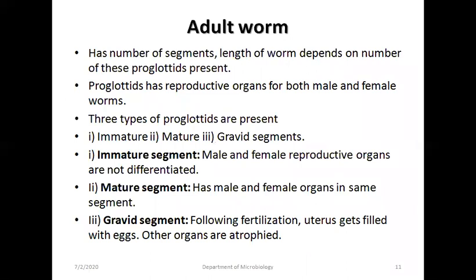The number of segments decides the length of that particular adult worm. The more proglottids, the greater the length of that particular worm. Proglottids have reproductive organs, both male and female. Three types of proglottids are present: immature, mature, and gravid. The immature one has male and female reproductive organs, but they cannot be differentiated. The mature segment has male and female organs in the same segment. In the gravid segment, following fertilization, the uterus gets filled with eggs and other organs are atrophied.